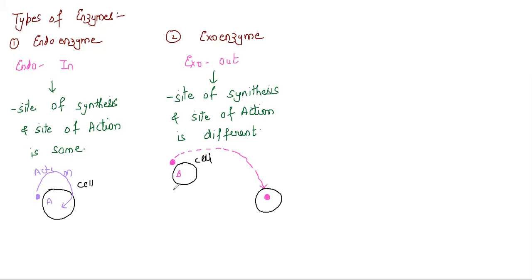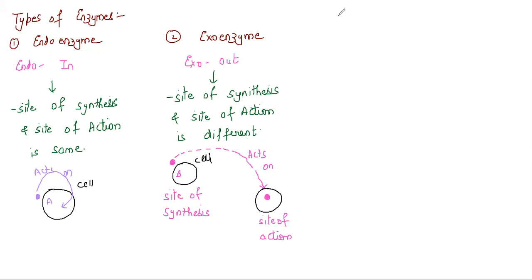So this cell is the site of synthesis, and the cell on which the enzyme is acting is the site of action. So we can say it is produced from one cell and it is acting on other cells. This is what is called an exoenzyme.